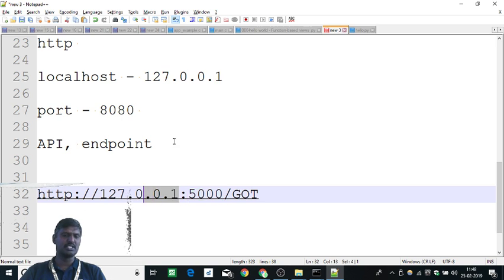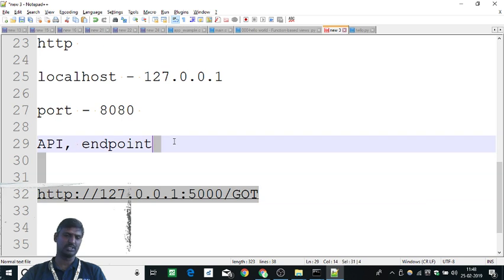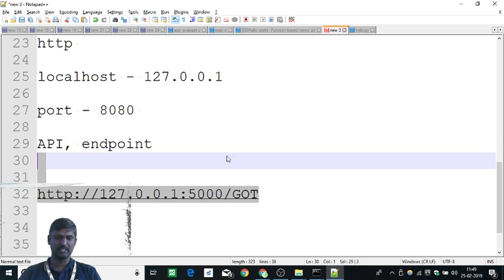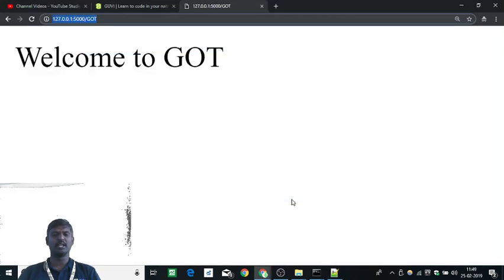And this means it is localhost. The last one is my resource point, the actual resource or endpoint. The entire thing you can call an API. So right now we got one endpoint. This is the simplest thing which you can do.